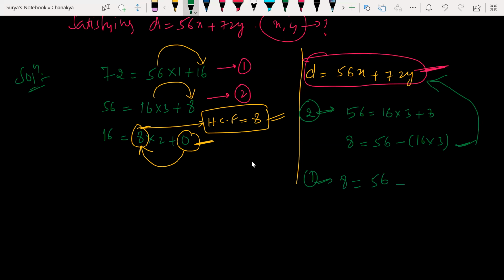16 can be written as what? By using 72, 8 into 2. 16 can be written like this by using the given numbers. Can I write it like this, 72 minus 56, yes or no? Into 3.